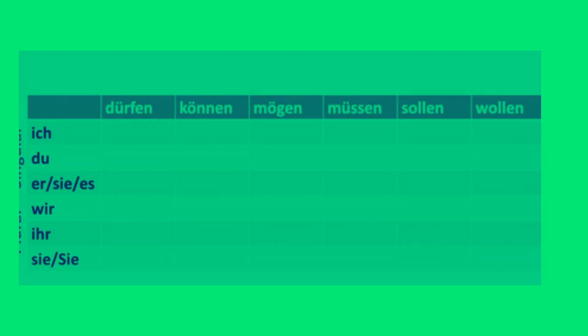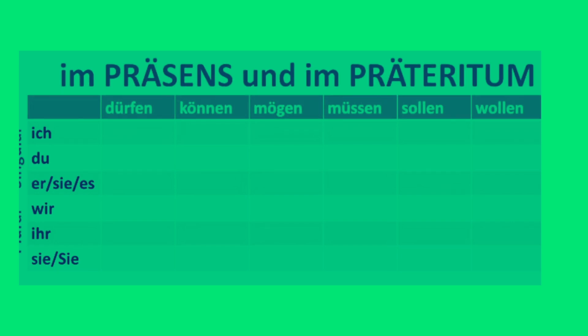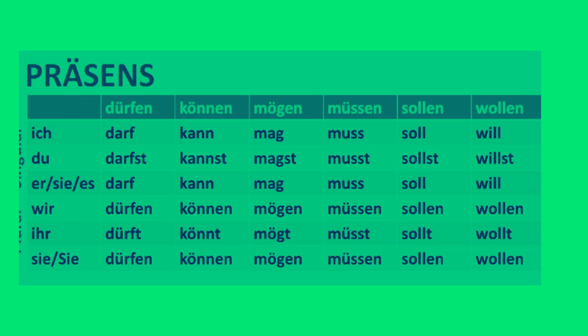Die Modalverben im Präsens und im Präteritum. Präsens. Dürfen: ich darf, du darfst, er darf, wir dürfen, ihr dürft, sie dürfen. Können: ich kann, du kannst, er kann, wir können, ihr könnt, sie können. Mögen: ich mag, du magst, er mag, wir mögen, ihr mögt, sie mögen.